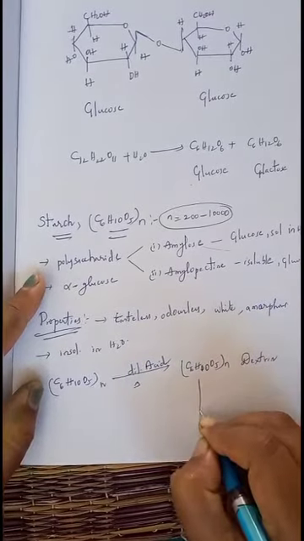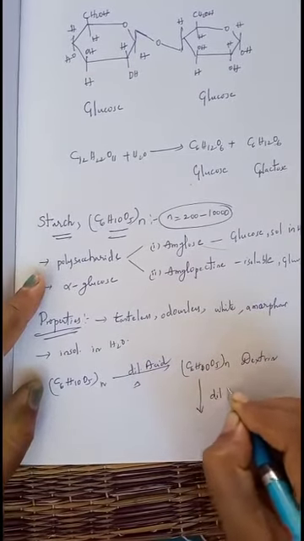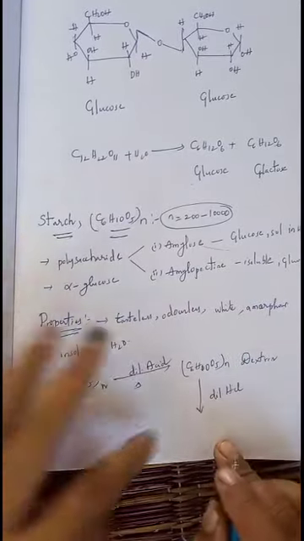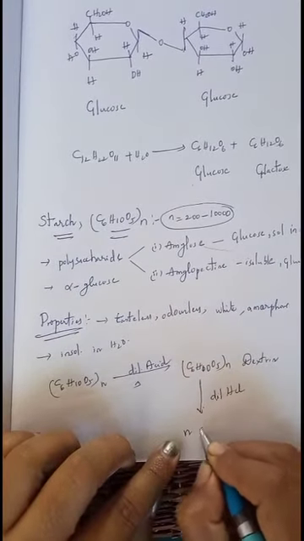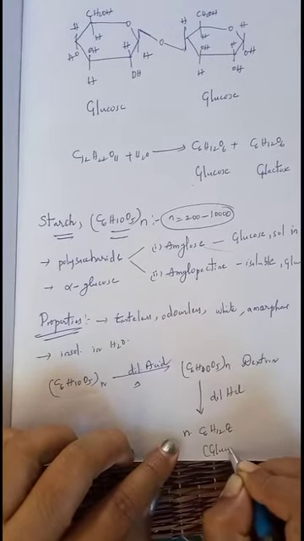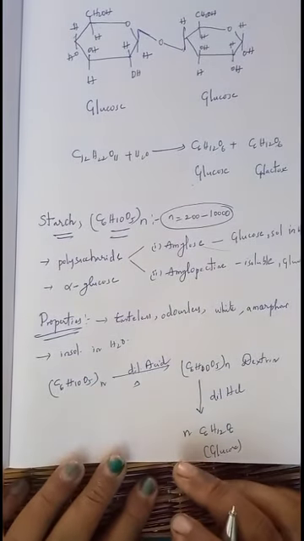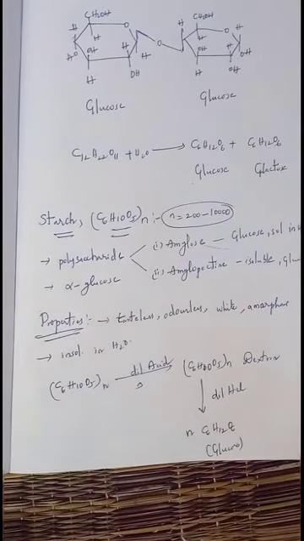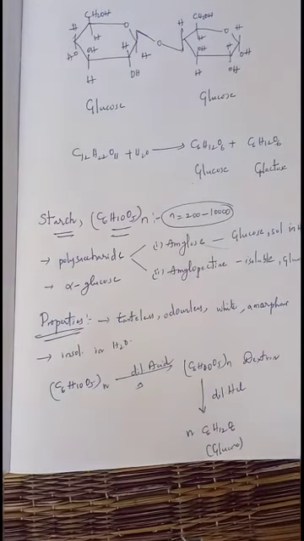This dextrin on further reaction with dilute acid is converted into n moles of C6H12O6, which is glucose. That means starch is made up of n number of glucose units.